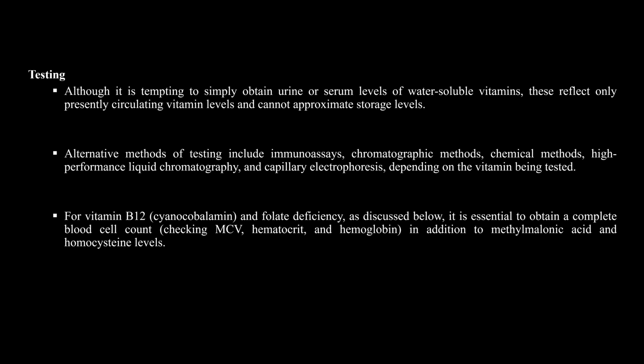In testing, the serum level of water soluble vitamins reflects only the vitamin level presently in circulation and cannot show the body's store level.